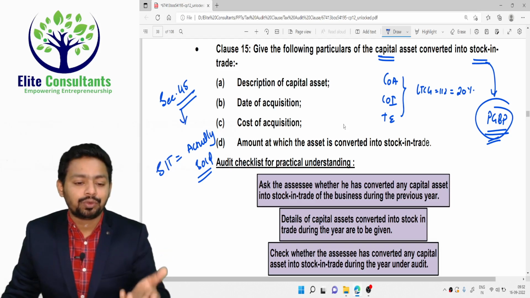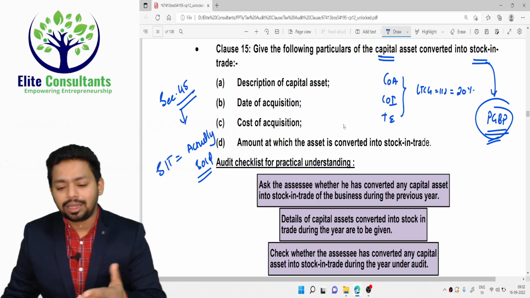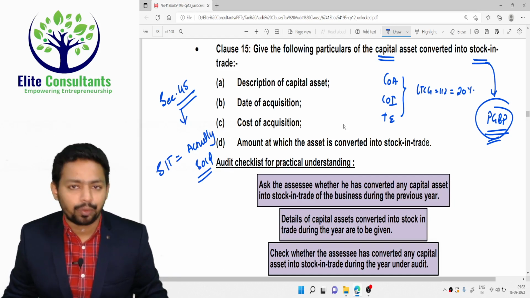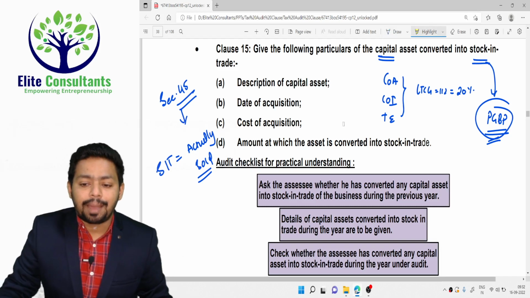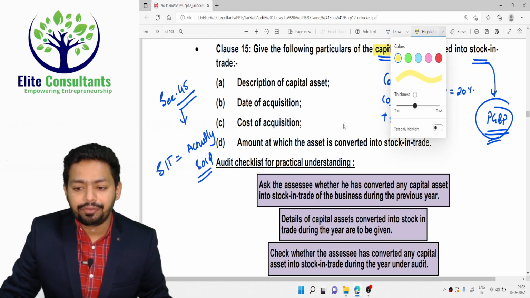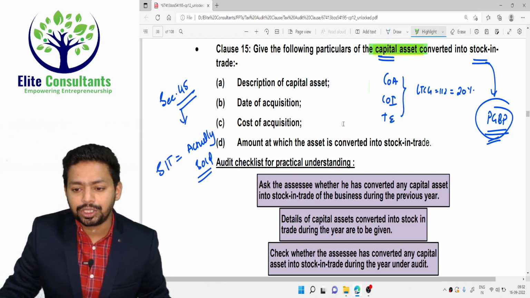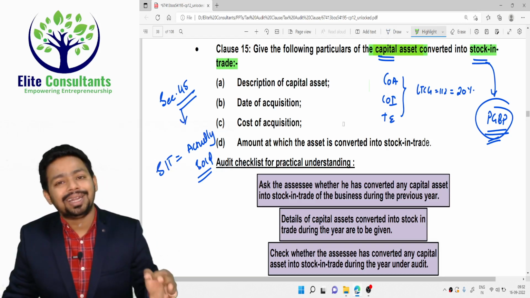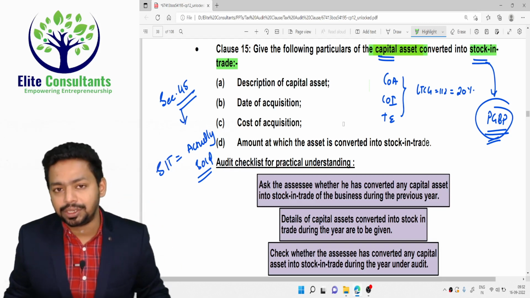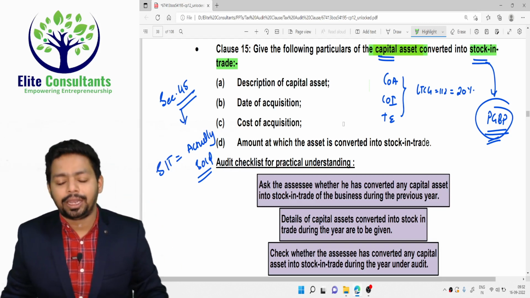Definitely I can't teach you section 45 here because that would be another time consuming activity. So I am just giving you the heading that if a capital asset has been converted into stock in trade, then you have to report under clause number 15 because that is a taxable activity as per section 45 of the capital gain chapter.